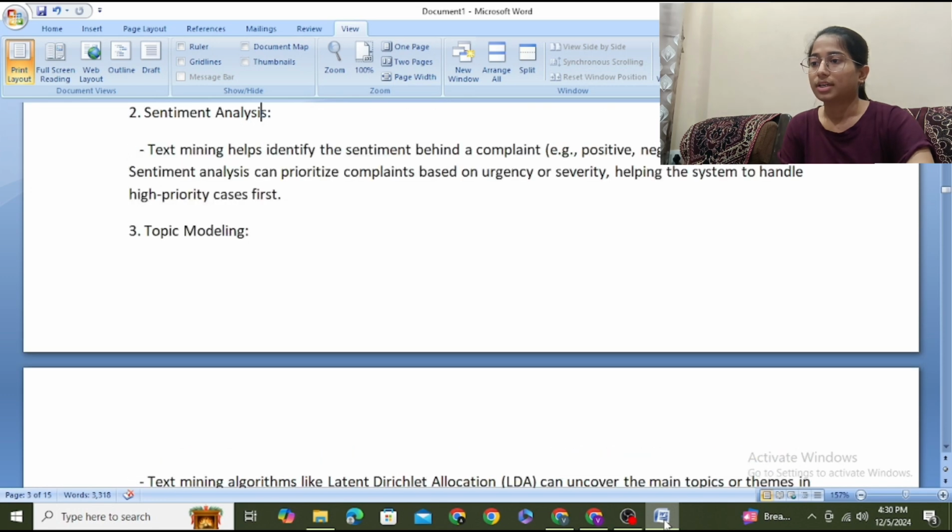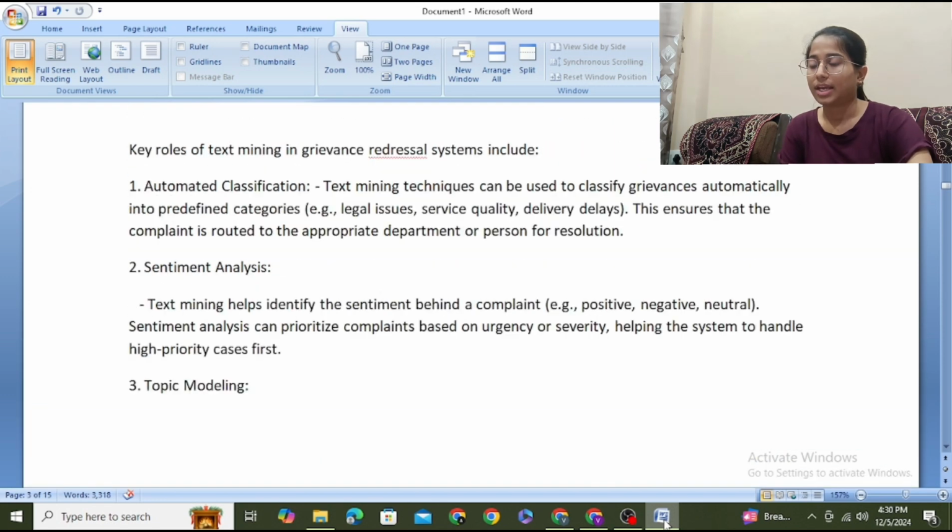Key roles of text mining in grievance redressal system include automated classification. Text mining techniques can be used to classify grievances automatically into predefined categories. This ensures that the complaint is routed to the appropriate department or person for resolution. Second, sentiment analysis. Text mining helps identify the sentiments behind a complaint.